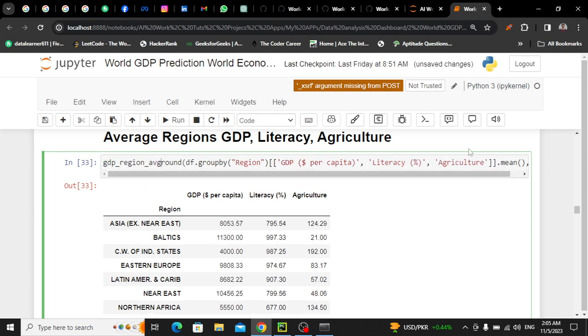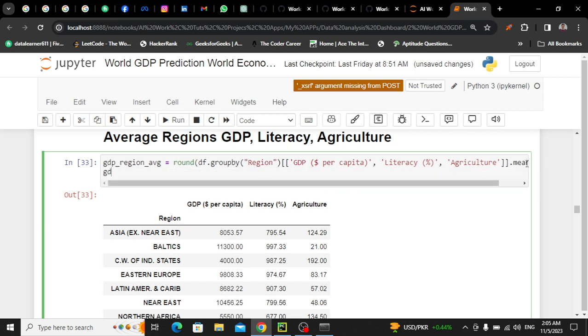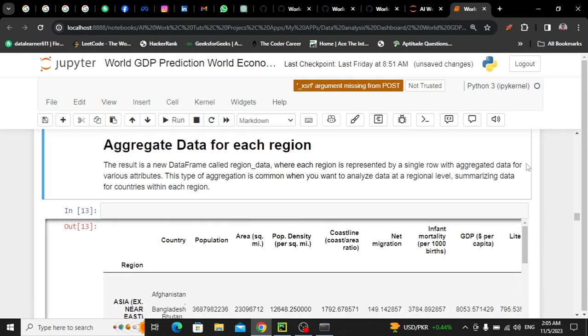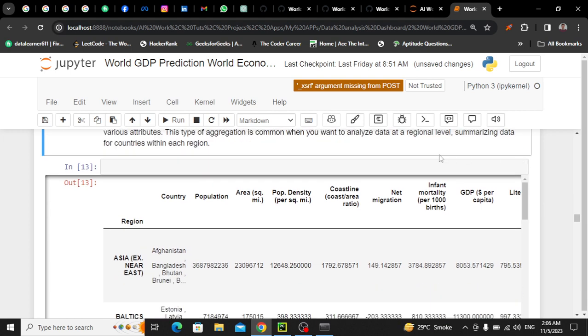This is the variable in which I have simply stored this result, because we are going to display all these things within the dashboard. So after this, now let's aggregate data for each region. This is quite interesting. What we are going to do is calculate, for each region, all the countries: how many countries the region has, not just counting, but actually grabbing their names, their population for each region, average area, population density, so a lot of things.